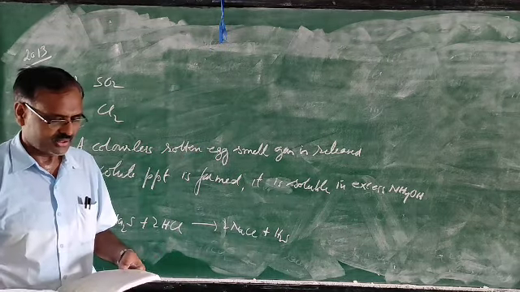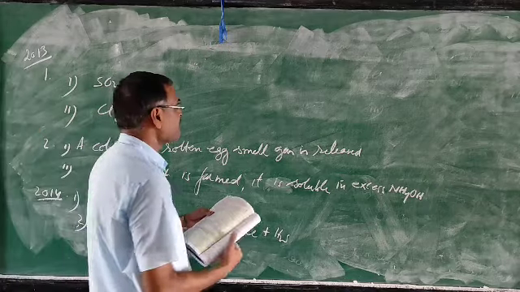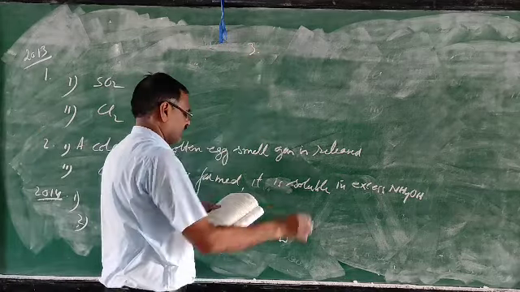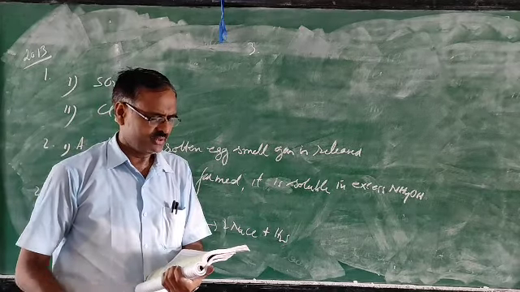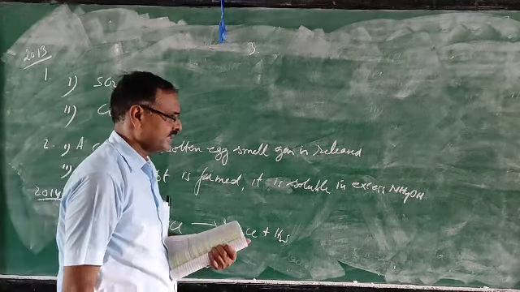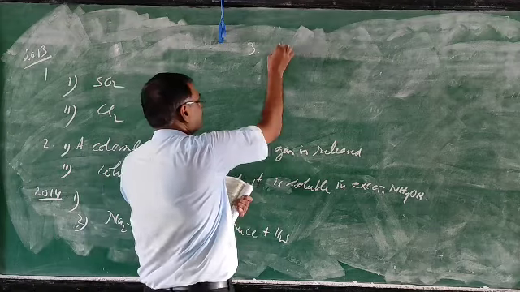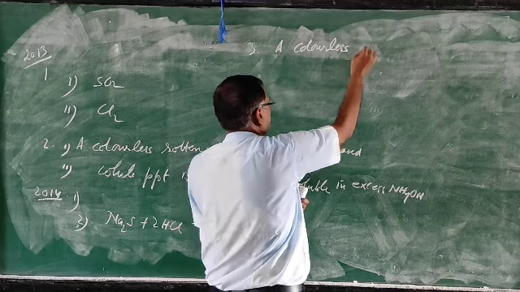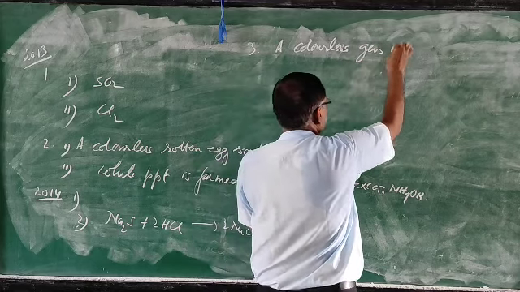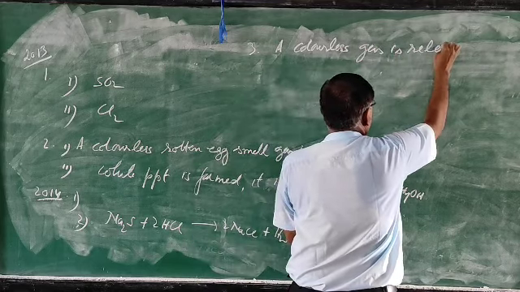Then third one, state your observation. Dilute HCl is added to sodium carbonate crystals. A colorless gas is released.